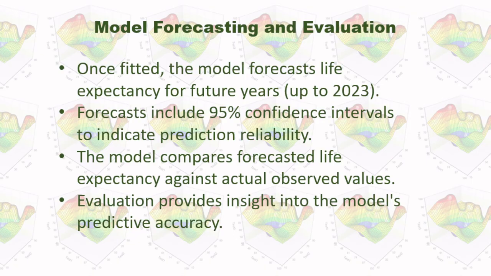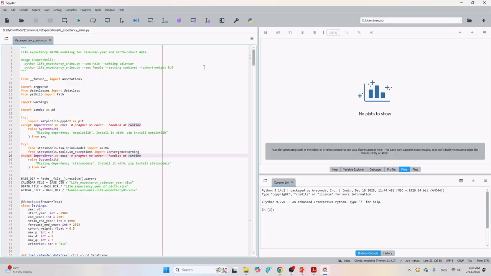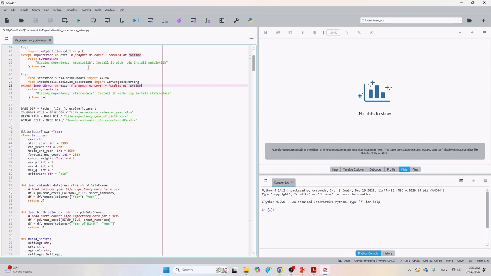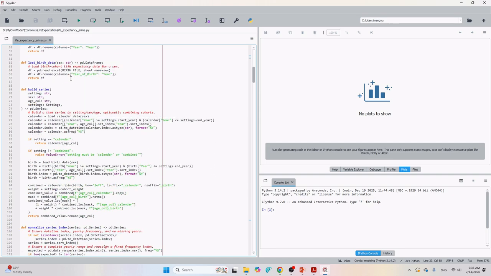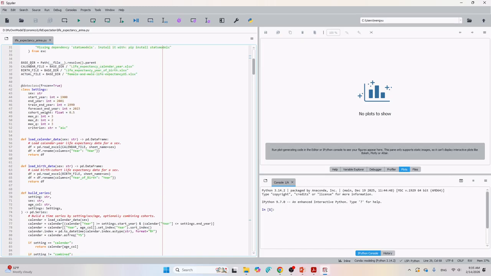Okay, now let's go to my model and see how it works. Okay, this is the model I developed. I put some explanation about the parameters for the model, and here you can see I have the path to the data files. I've uploaded all those data files to my GitHub, and you can download it and use them.